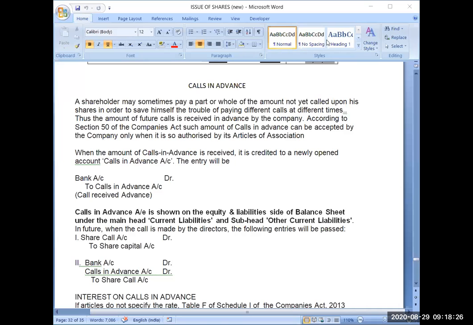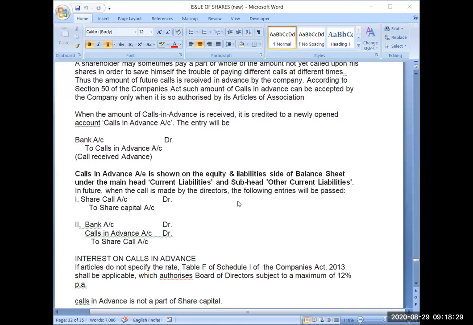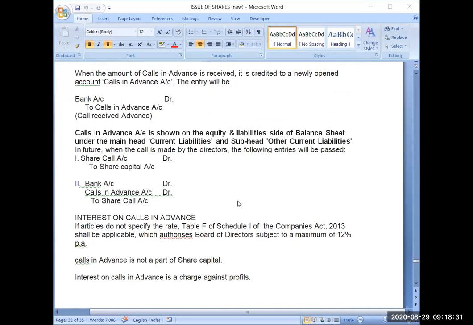Now, how to present calls in advance in the balance sheet? Calls in advance account is shown on the equity and liabilities side. Obviously, it is a liability, so it will come on the liability side first. Then there are several headings on the liability side. One heading is current liabilities. So calls in advance will come in current liabilities.